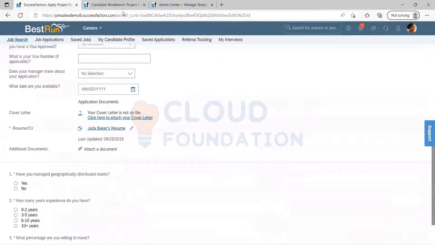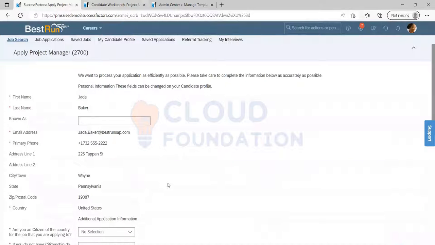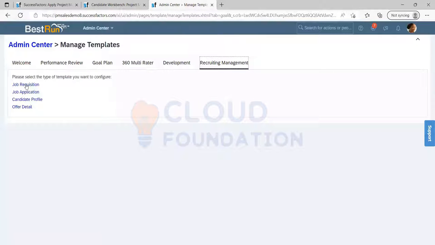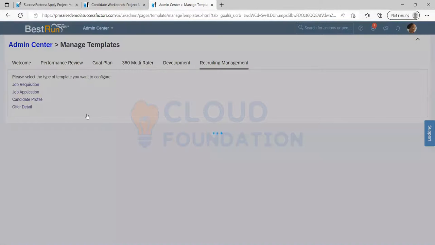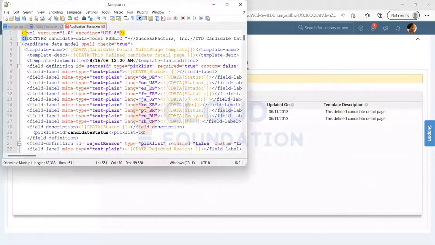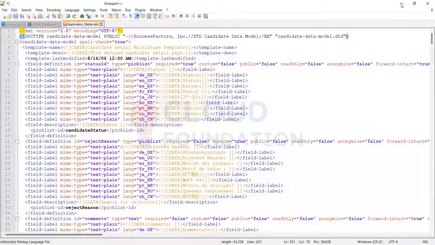Next point is that we need to create this application, right? How to create this application? Similarly, there are two ways of creating applications, same as a job requisition. One is from the front end, the UI part, and the second one is through the XML part. Two ways you can do it. Whichever is easier for you, whichever you are comfortable with, you can use that method.